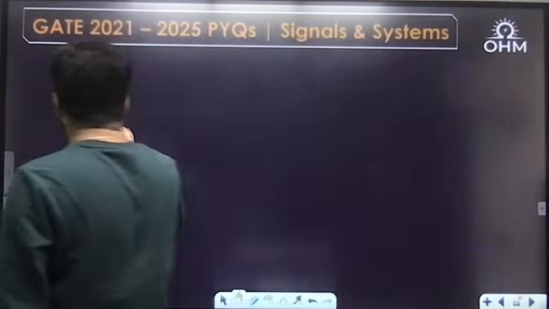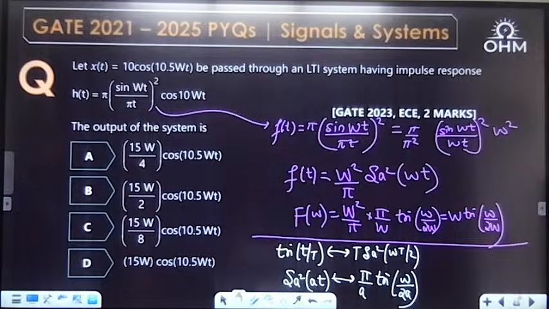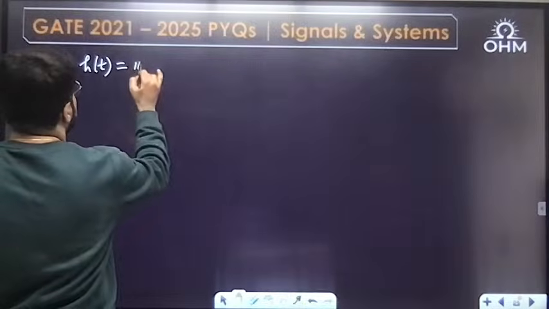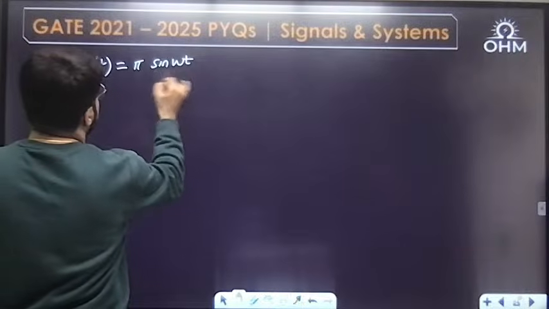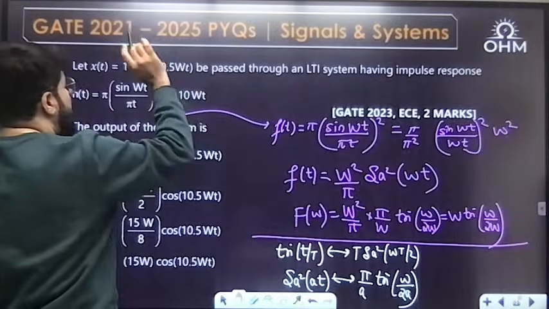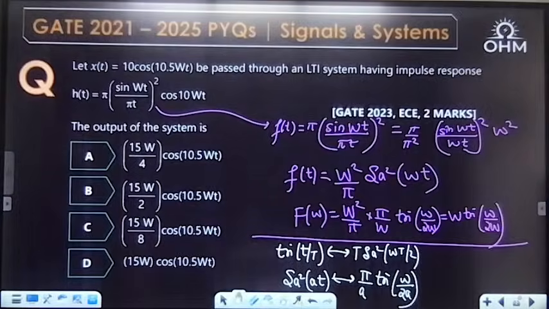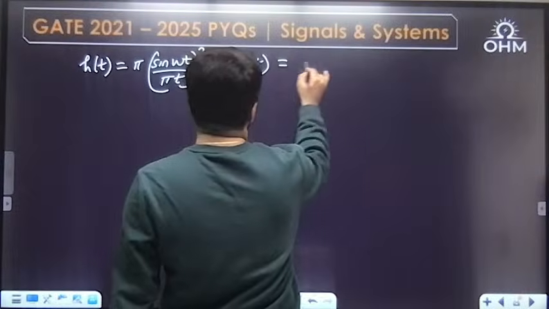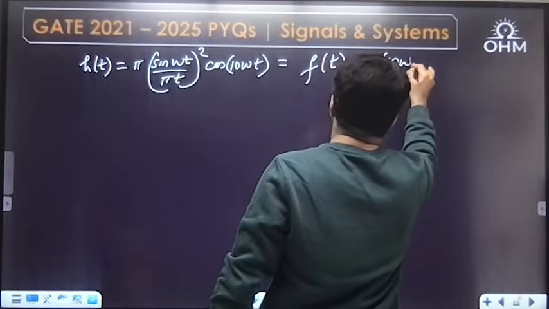Now, what is the actual impulse response of the system? The actual impulse response is pi sin Wt upon pi t whole square into cos 10 Wt. Cosine means modulation. This part is f(t) into cos 10 Wt.